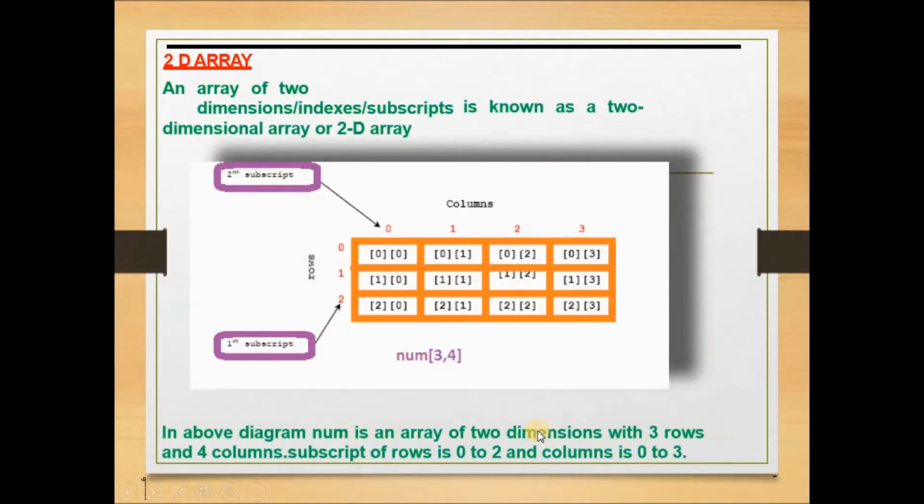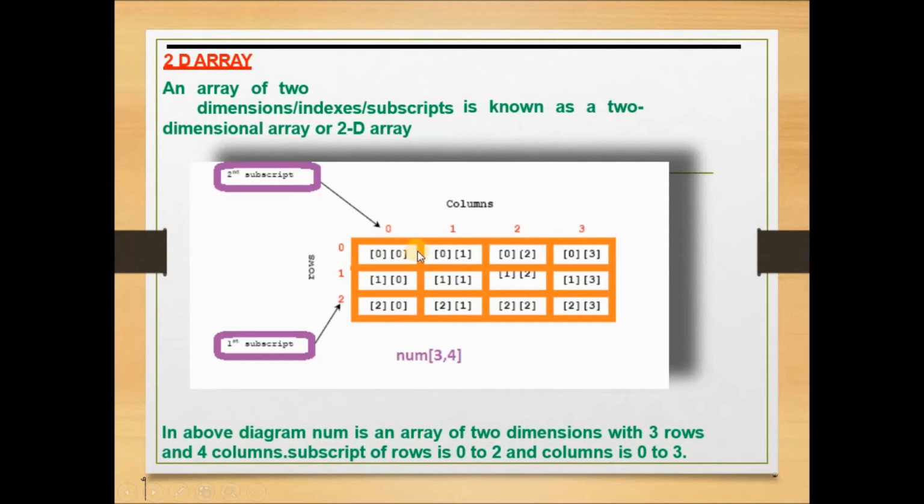Now, the two-dimensional array. You have to clearly understand this concept. A two-dimensional array has a number of rows and also a number of columns. Each place where a row and column meet is a cell. These are the different cells you will get. This is a 3×4 matrix, because the number of rows is 3 and the number of columns is 4. The cell address of the first cell is row 0 and column 0, so 0 0.